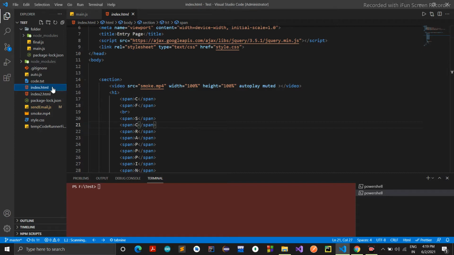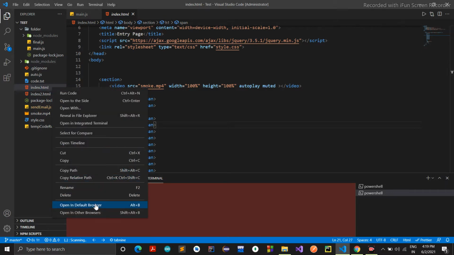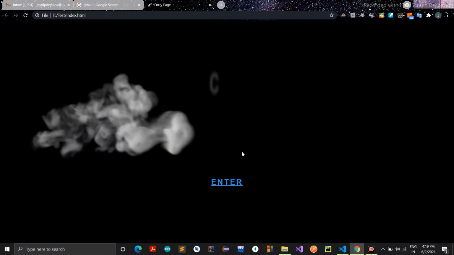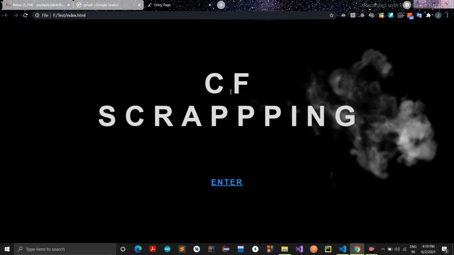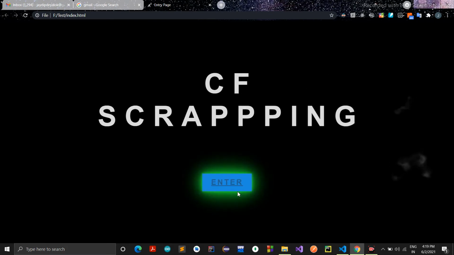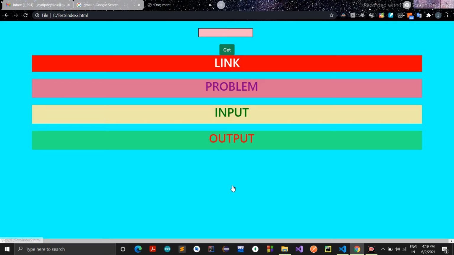So let me walk you through my UI. Here is the basic entry page, I mean the page before the entry. You can see the CSS effect and all. So let me enter, and after entering, here you can enter the rating. On the basis of the rating, it will scrape. So what I have done here is, on entering the rating, it will first go to the A2OJ platform.